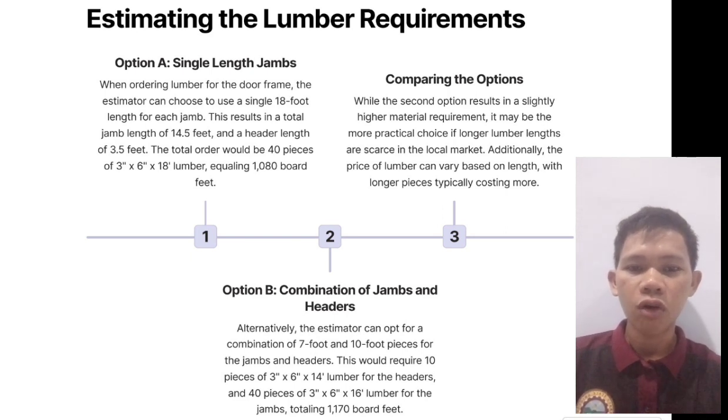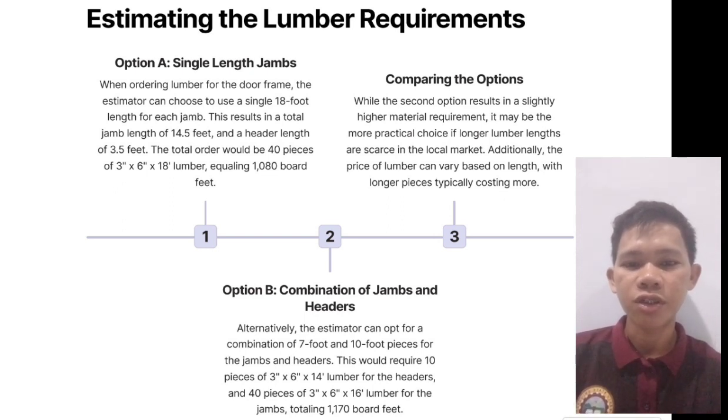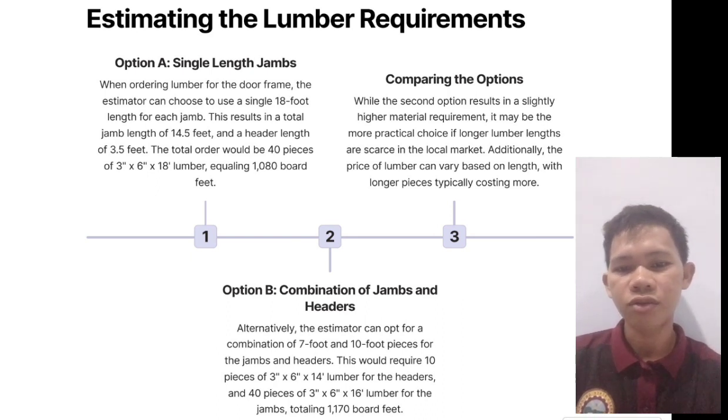So number 2, option B, combination of jambs and headers alternatively. The estimator can opt for a combination of 7-foot and 10-foot pieces for the jambs and headers. This would require 10 pieces of 3 by 6 by 14 lumber for the headers and 40 pieces of 3 by 6 by 16 lumber for the jambs, totaling 1,170 board feet.